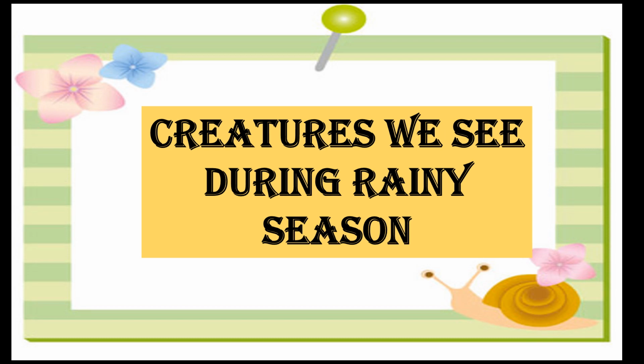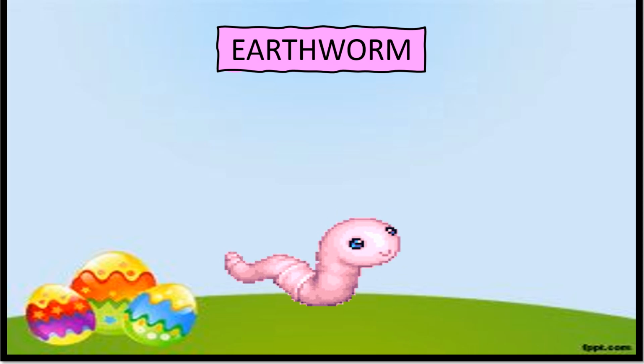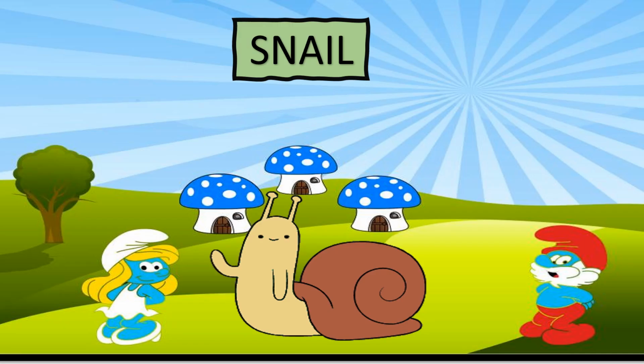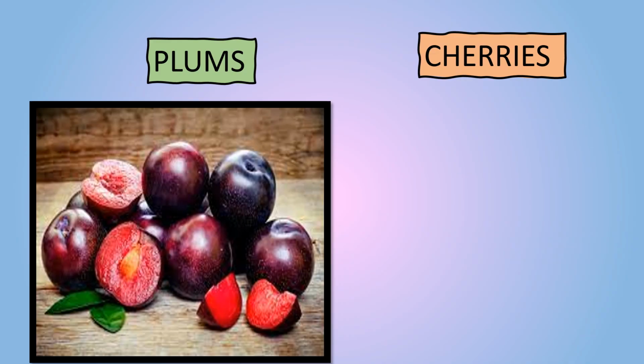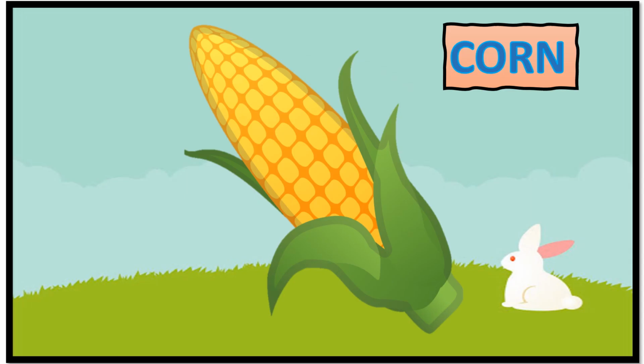Now children, these are the creatures that we usually see during the rainy season. Earthworm, snail, frog. These are the fruits which we get during the rainy season. Plums and cherries. Oh, this is something which we get during the rainy season. Corn.